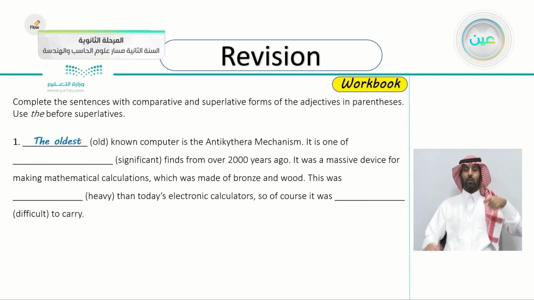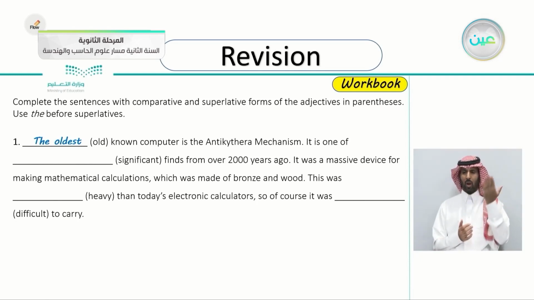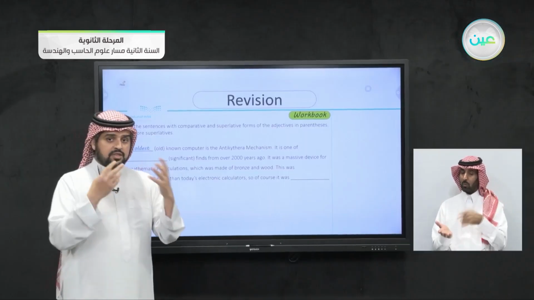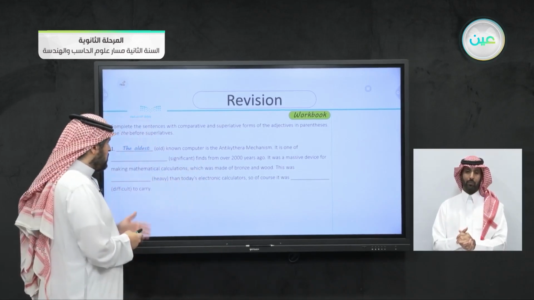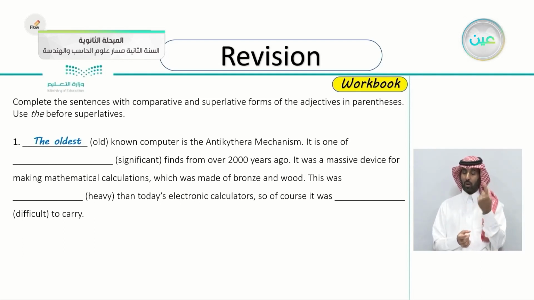It is one of, and the adjective is significant, finds from over 20,000 years ago. You have to continue the sentence because you want to know, is he comparing just 2 things or is he using the superlative form and comparing it with the other group? Again, it is one of the, and the adjective is significant, finds from over 20,000 years ago. Very good. The most significant finds from over 20,000 years, because he's not comparing just 2 computers here.